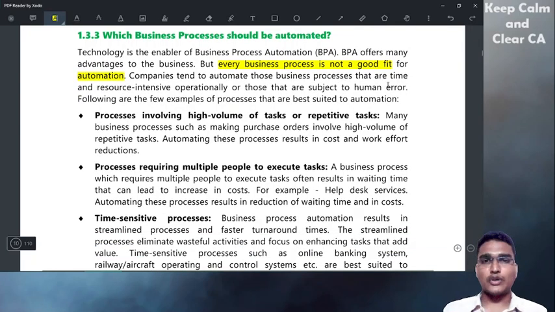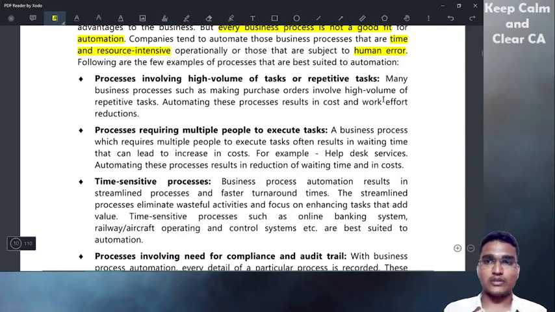Companies tend to automate those business processes that are time and resource intensive operationally, or those that are subject to human error. Only if a process is time and resource intensive, and has some human errors, do we need to automate it. Following are a few examples.